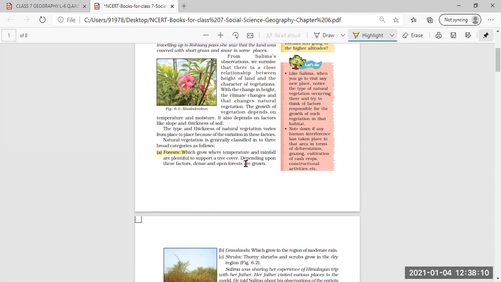The temperature is fit for plant growth and the rainfall is enough to support the vegetation cover, and that is why forest cover grows in a particular area. When more and more plants grow in an area, it takes the form of forest.